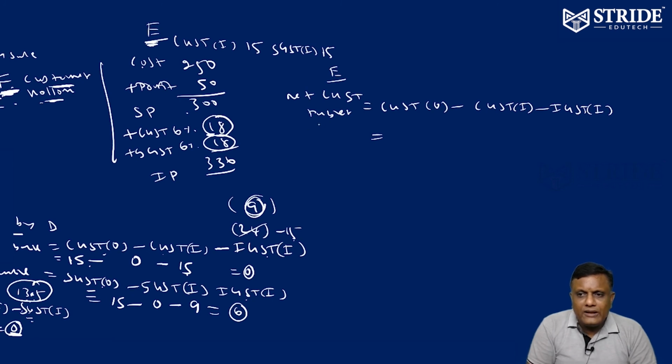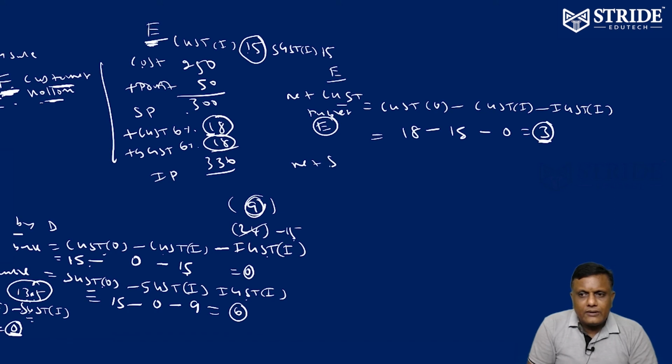Who is liable to pay here? E is liable to pay to the government. He is a trader. The seller is always liable to pay. 18 rupees output he collected, 15 he paid already. There is no IGST input for E, therefore 0. So 3 rupees he has to pay to the government in the form of CGST.